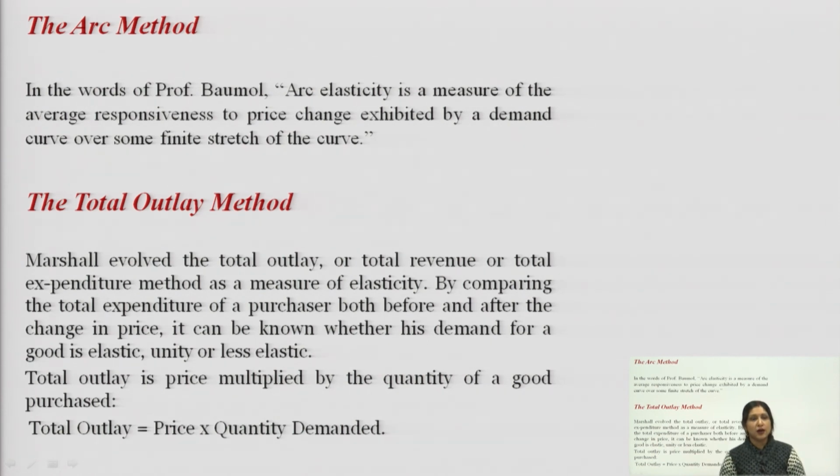So, we can say that in the total outlay method, if your total revenue increases with a decrease in price, then elasticity will be greater than 1. If it decreases with the decrease in price, then elasticity will be less than 1, and if it is equal to 1, meaning it does not change with the change in price, then elasticity will be equal to 1. More than 1 will be in case of durable goods, less than 1 will normally be in case of necessities, and equal to 1 will be in case of normal goods.